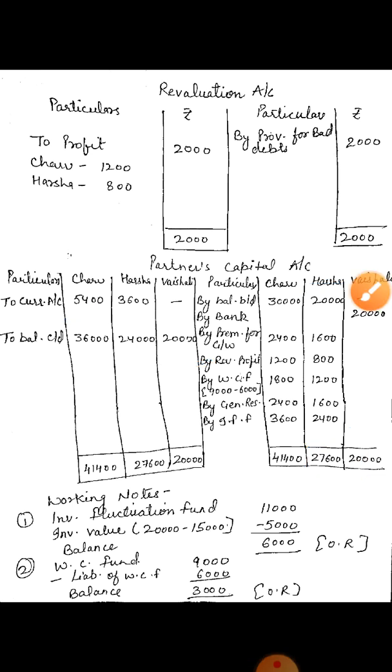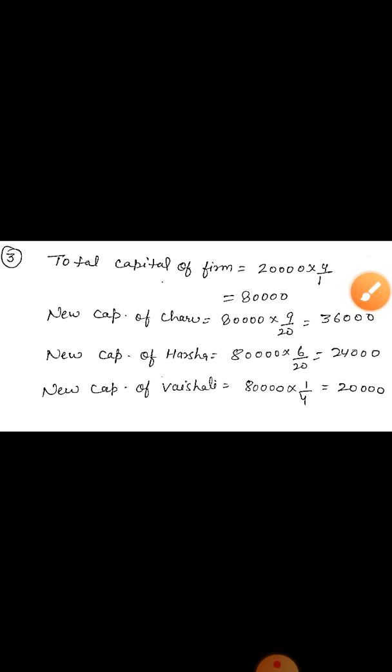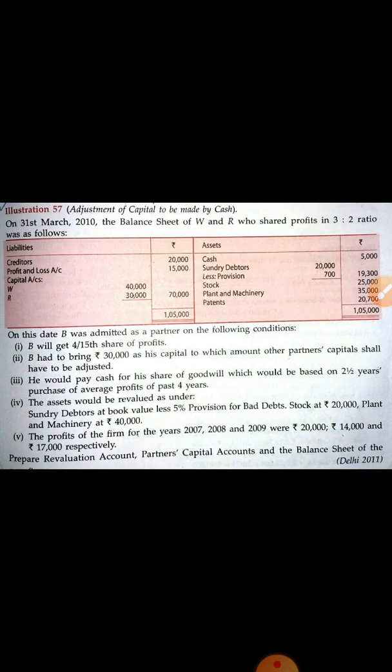Now let's do the next question. The next question is given. In this you have to do the adjustment of capital to be made by cash. It means in the previous question you did the adjustment in the current account, but here you have to do the adjustment in the cash account.